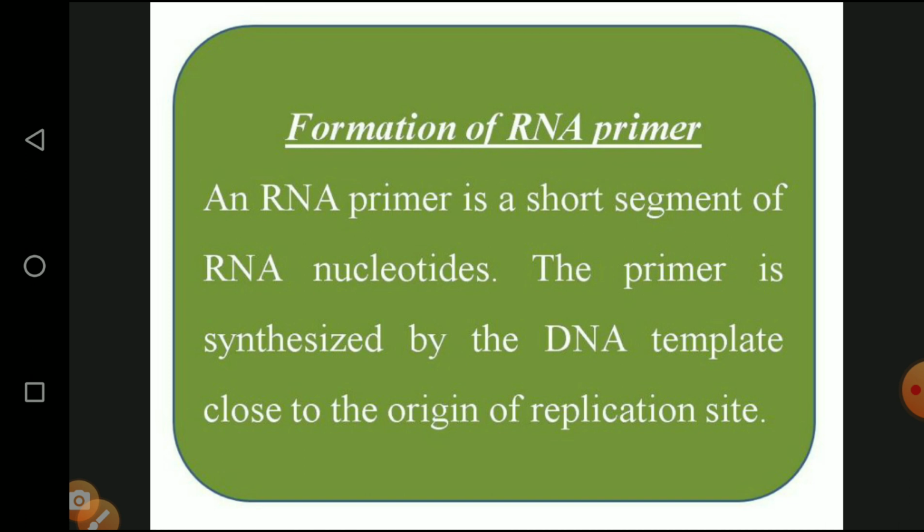Then the formation of RNA primer. This is the third process. An RNA primer is a short segment of RNA nucleotide. It is a short fragment for DNA synthesis, called an RNA nucleotide or RNA primer. The primer is synthesized on the DNA template close to the origin of replication site. From the site of origin of replication, the RNA nucleotide is mainly involved in the synthesis of the DNA template. Synthesis means production of a new template.